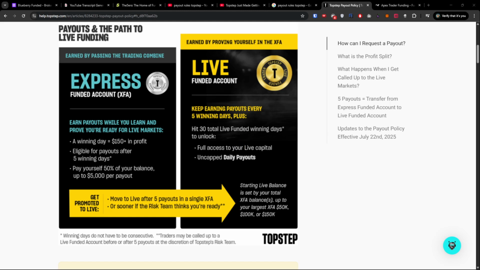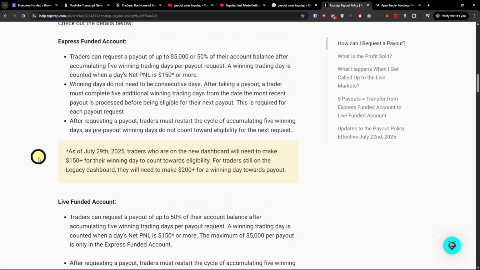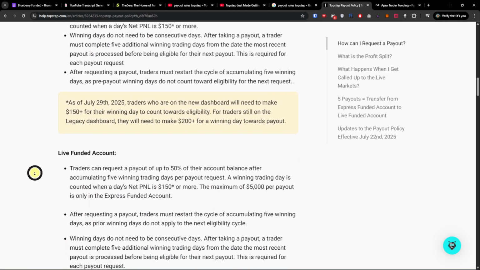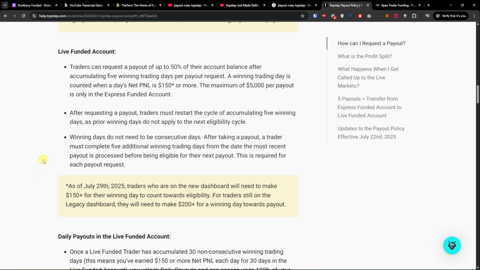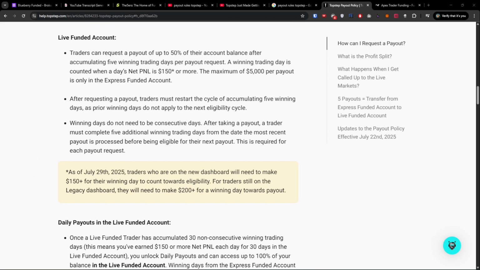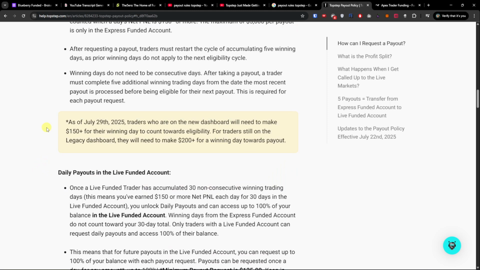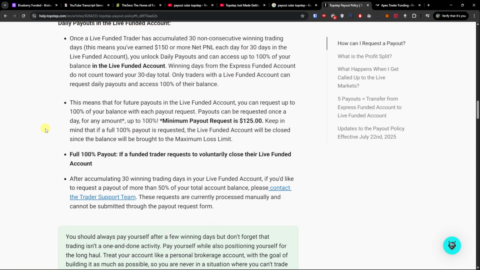Once you are in a Live funded account and you have 30 non-consecutive winning days with $150 net profit, then you unlock daily payout requests and also the ability to withdraw up to 100%. But you need those 30 non-consecutive winning days. And the minimum payout is also $125. I hope it makes sense.